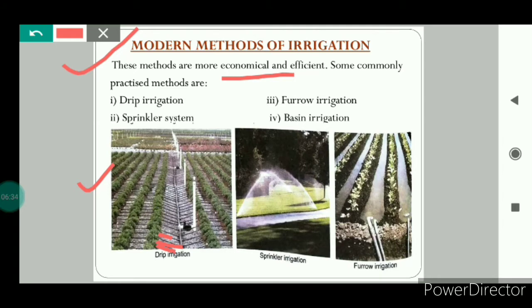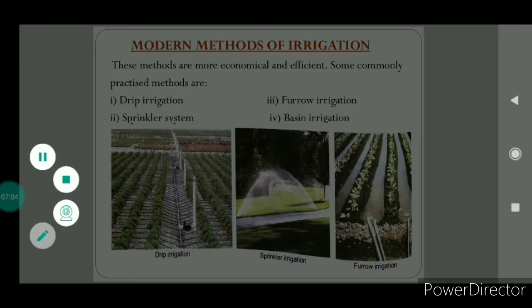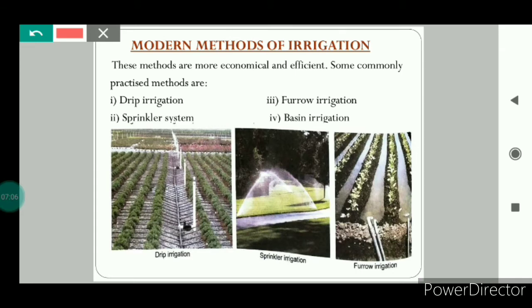So the regions where there is less water, in those areas it is very beneficial. The second one is the sprinkler system. In the sprinkler system, there is one main pipe, and on that pipe there are some perpendicular tubes on which there are rotating nozzles. Let's say this is one main pipe, and on this there are the perpendicular tubes, and at the top there are the rotating nozzles. Here it is not very clear, you can Google it and see the images.